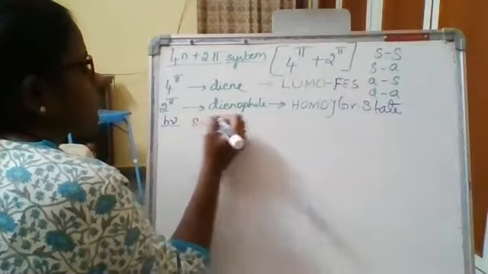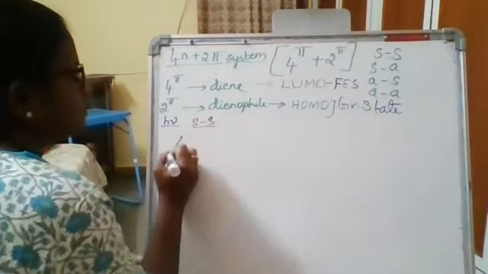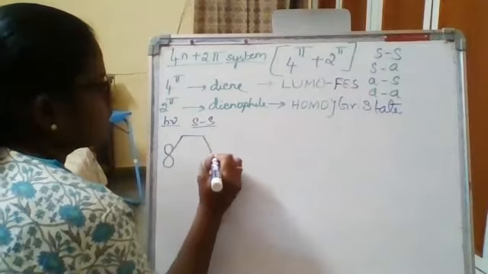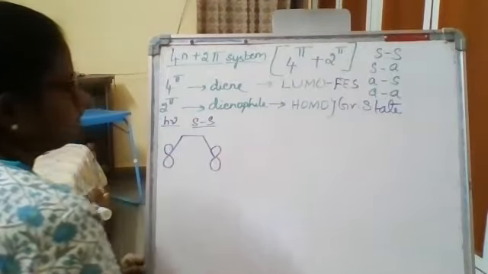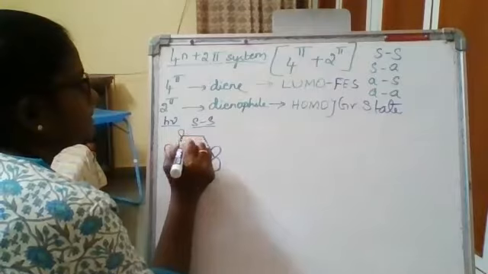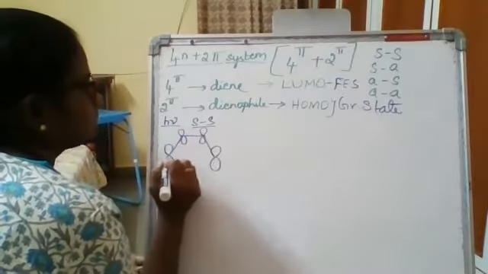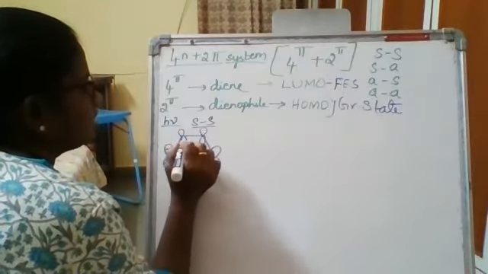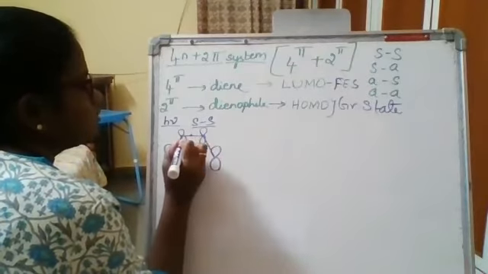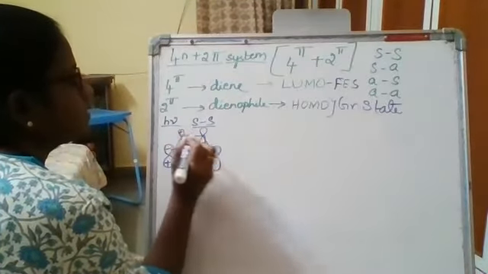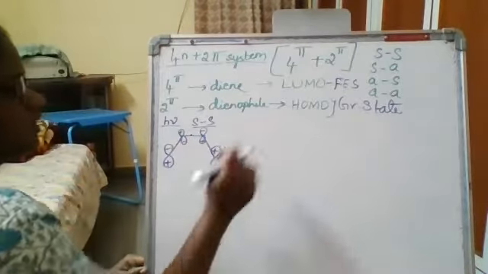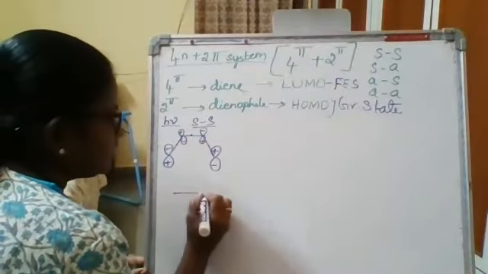We'll go with the photochemical condition. First mode of interaction, that is supra-supra interaction. Psi4 has 3 nodes. Plus, minus, okay, 1, 2, 3 nodes it has. So minus, plus, plus, minus, minus, plus. I'm going to take the dienophile with the same thing.